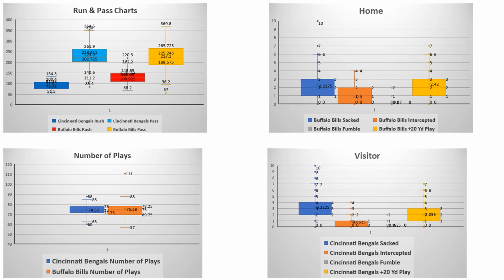So then when we go to the run pass charts, it's not hard to see why they're evenly matched, but there is a slight advantage over here for Buffalo on the running game. Both of these quarterbacks can completely air it out. I would point out that Cincinnati has a harder time protecting their quarterback than what Buffalo does with Josh Allen. But I would also point out, look at all these interceptions you get here from Buffalo. Meanwhile, Cincinnati's really been able to hold that down a bit.